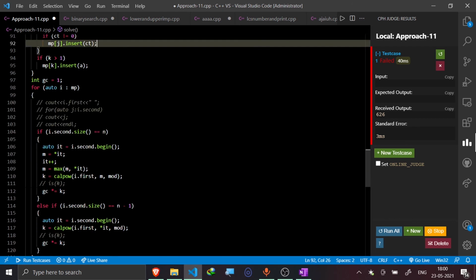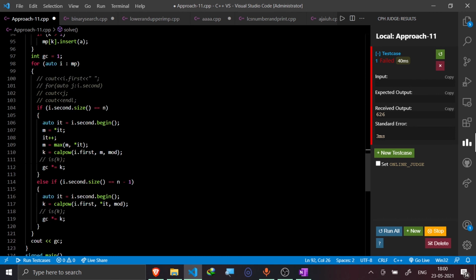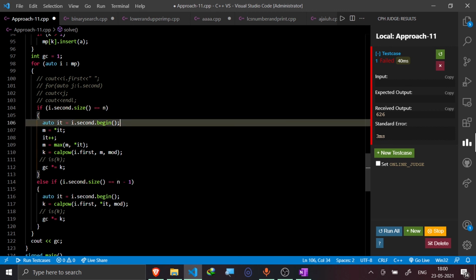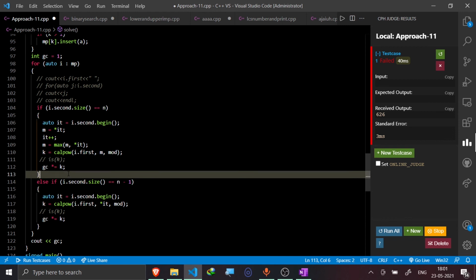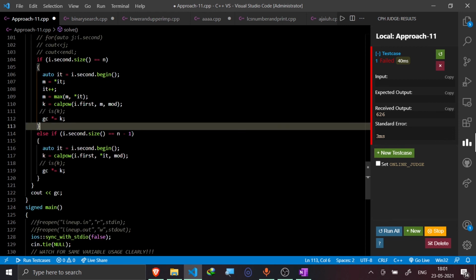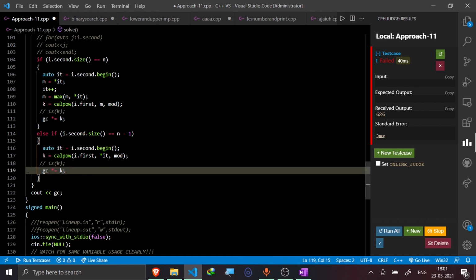So by that it's completed, and then I would traverse the map, and if the size of the second element would be n, then I would take the first two. This part is just to take the first two elements, and then I would take the maximum of them, and then just multiply this in the answer variable. And if the number of elements is n minus 1, then we can imagine that the first number would be an imaginary zero. Then I would just take the first element and multiply.